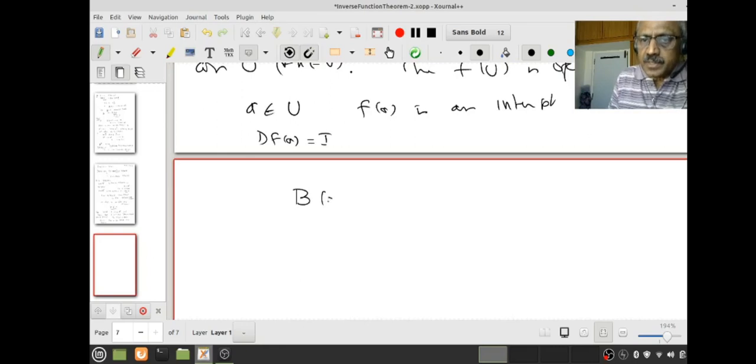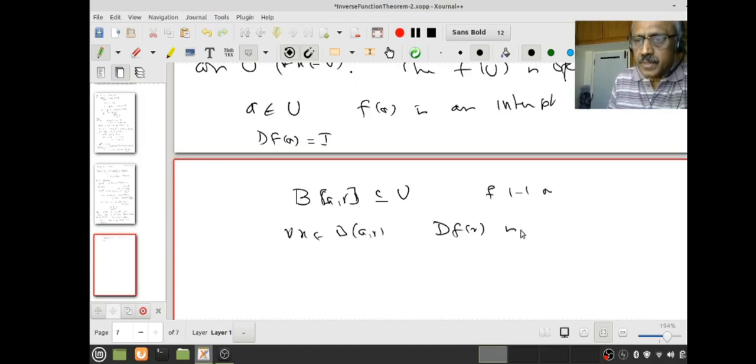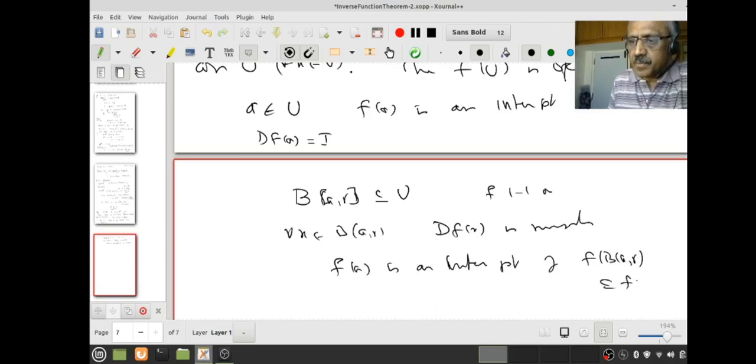There is an R positive so that the closed ball B bar is contained in U, and f is of course 1-1 on this, and for all x in B bar the derivative is non-singular. You understand? Therefore by the last thing I know f(a) is an interior point of f of B bar, but f of B bar is contained in f of U, right? Therefore for each a, f(a) is an interior point.